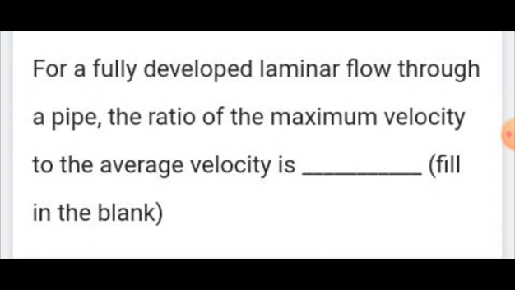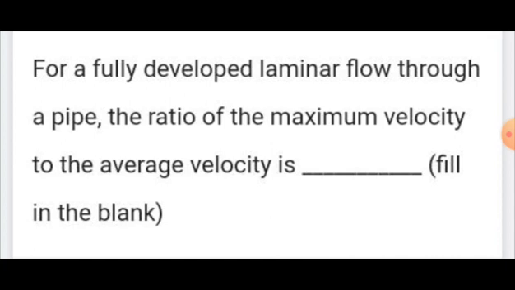Okay, here I am not explaining the derivation which is derived by the Hagen-Poiseuille equation, which was derived by those scientists. I will state the answer. You just remember this.